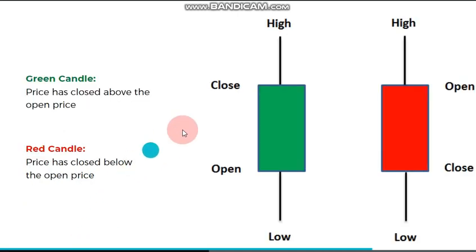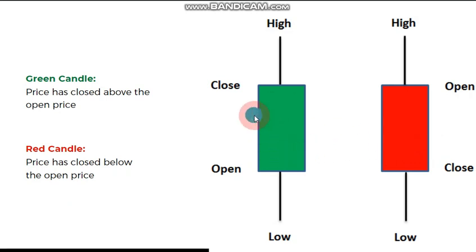Next, we are going to discuss two different kinds of candlestick. If you look at this presentation, there are two different candles here. The body of one candle is marked green, whereas the other candle is marked red. So what is the difference between these two candles?